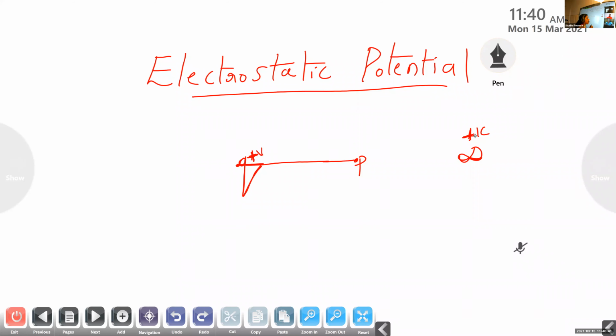But whenever we apply an external force or external work, this +1 coulomb charge moves and stays here. But when we remove the force, again this +1 coulomb charge returns to its original position. Clear?